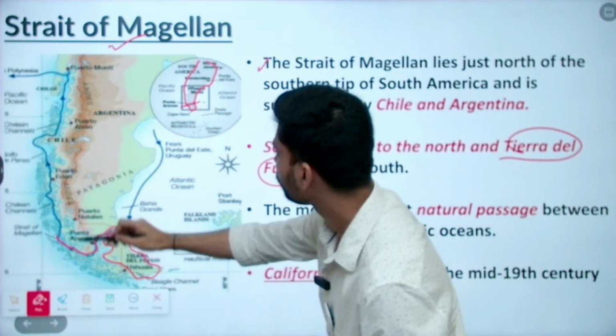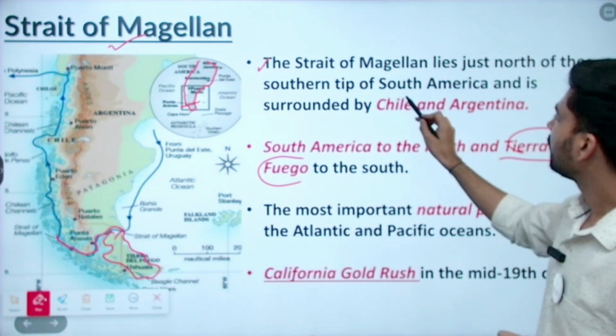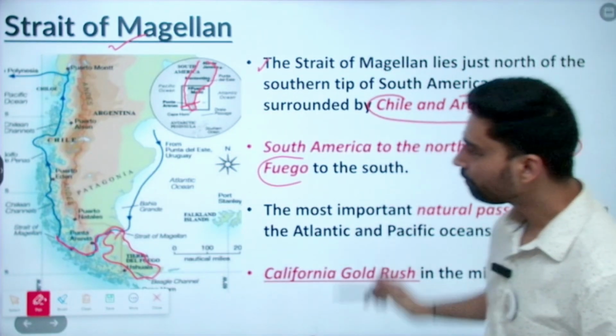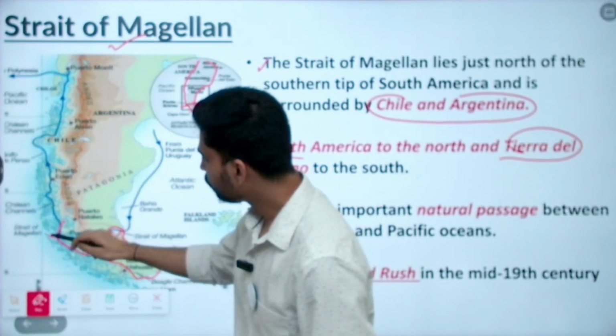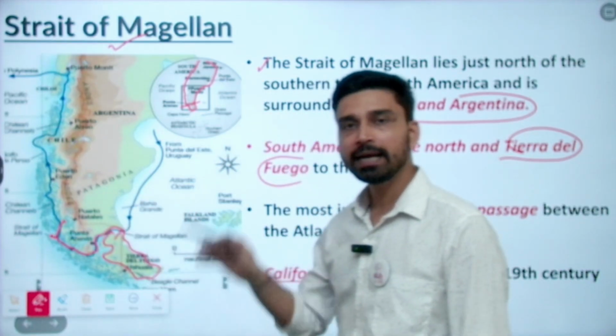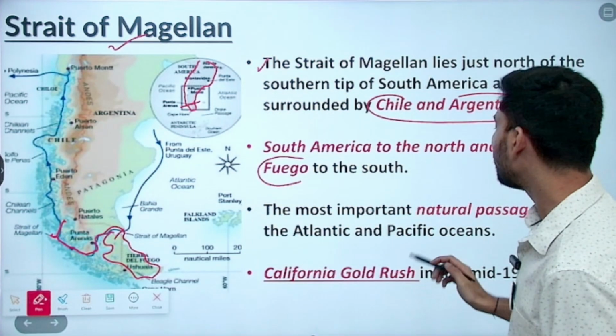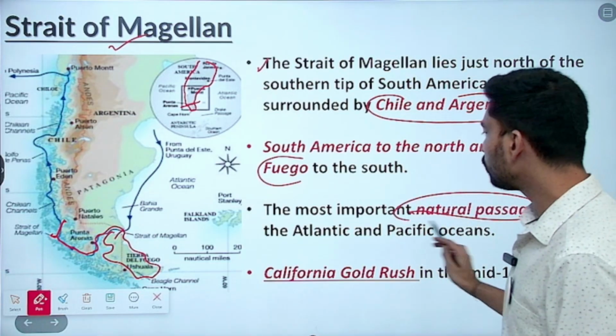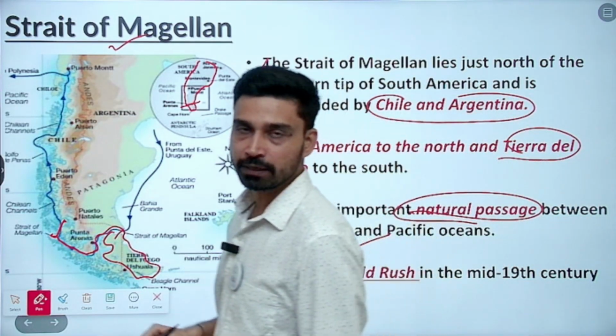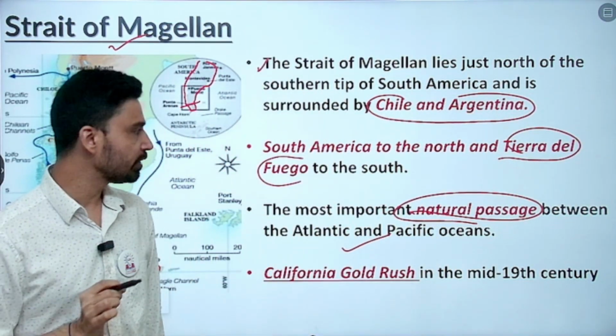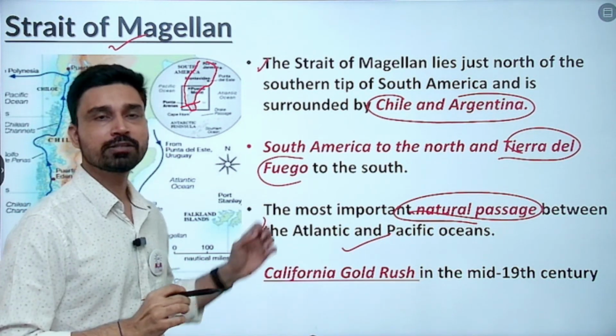It is through this that you can have connectivity. Country-wise, if you look, it is surrounded by two major countries. On the western side you have Chile, and on the eastern side you have Argentina. So between Argentina and Chile is the most important natural passage between the Atlantic and Pacific. If you talk about the natural passage, then obviously it is the Strait of Magellan.